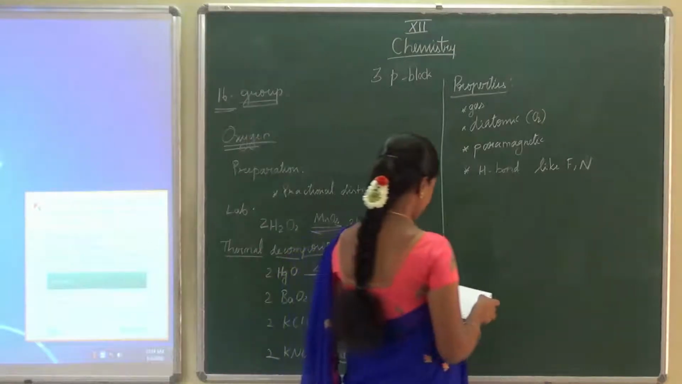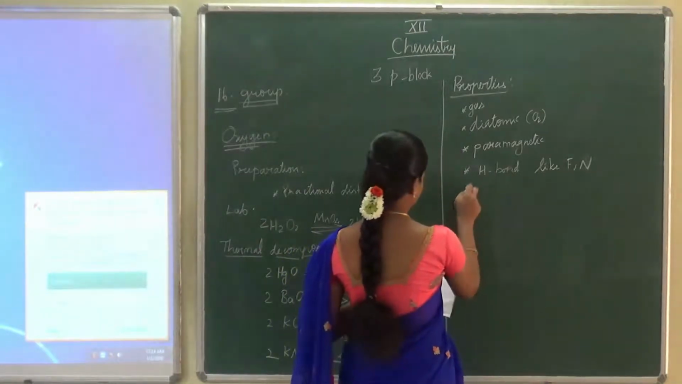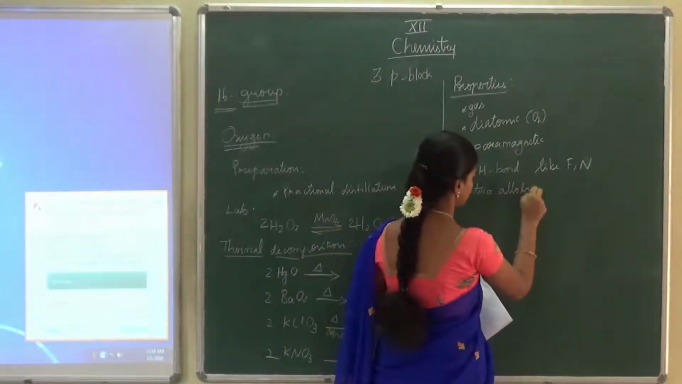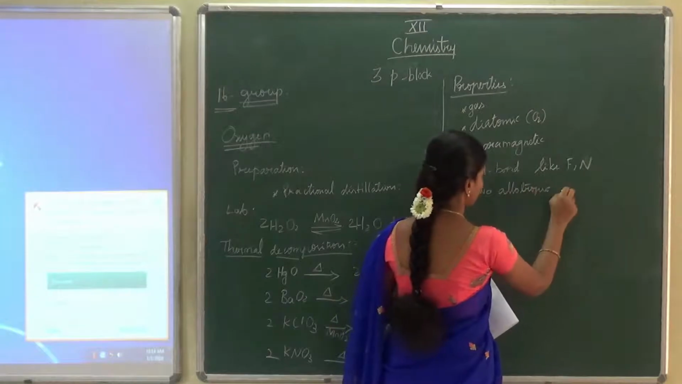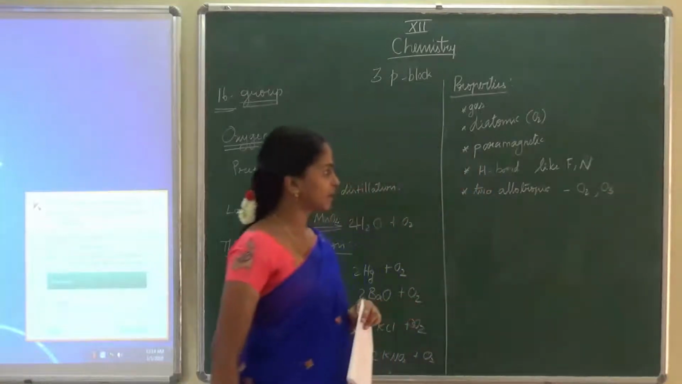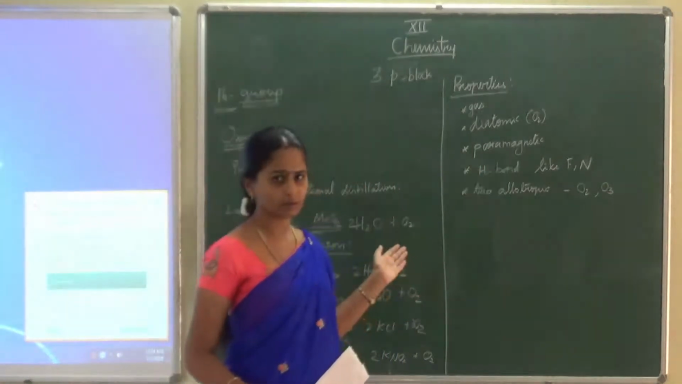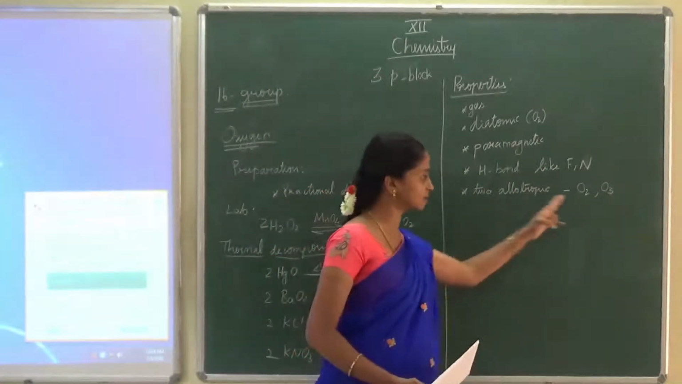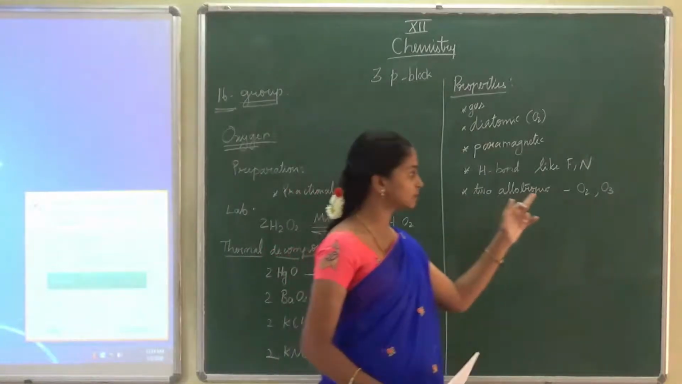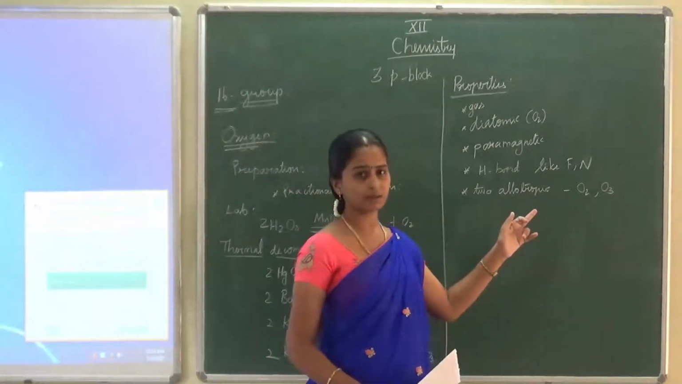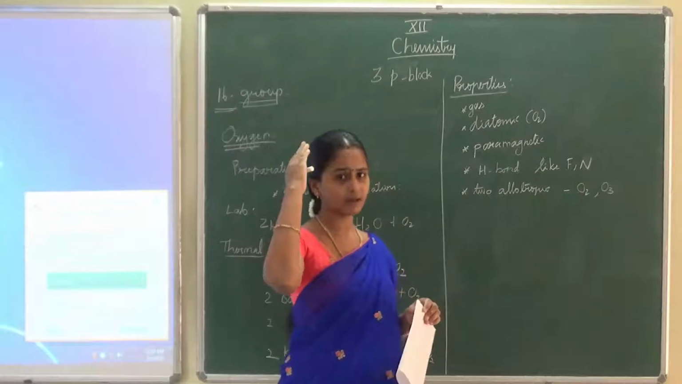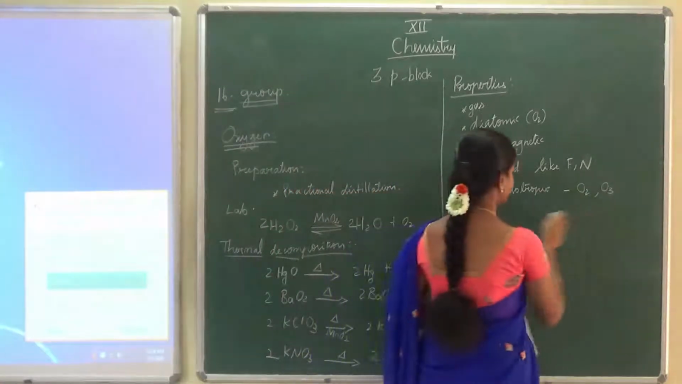Okay, the next here, it has 2 allotropic forms. One is O2 and another one is O3. Okay, allotropic, you know the meaning. So what are the 2 allotropic forms of oxygen? O2 and O3. O2 is the general oxygen we know. The O3 is ozone. Where we can find this ozone? It is present in the upper layer of the atmosphere.